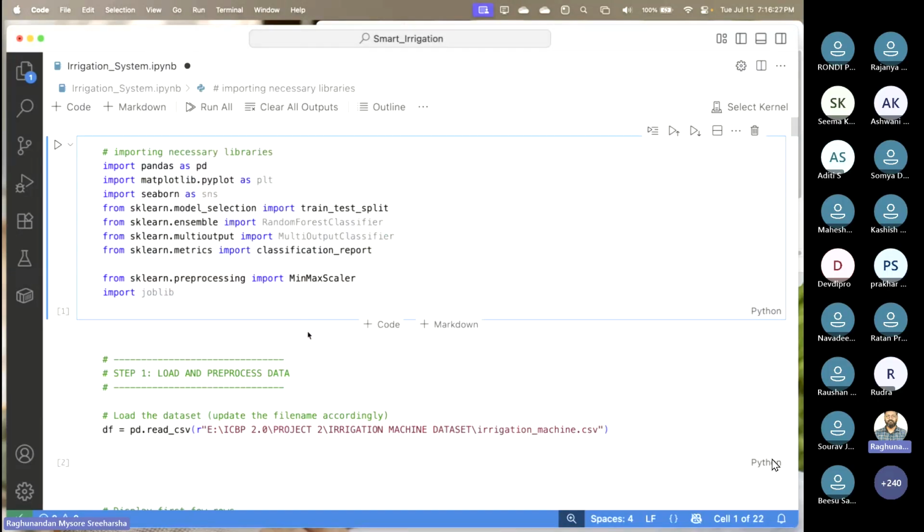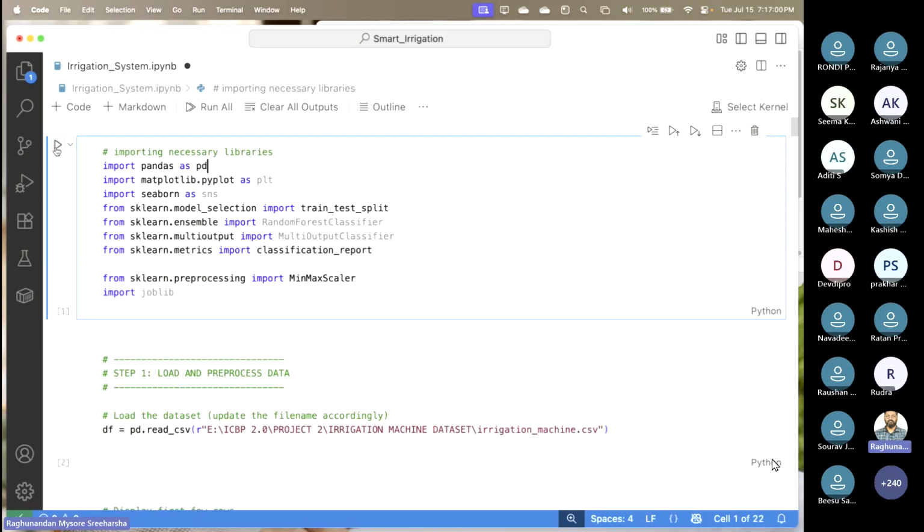Now, can anyone tell me, by looking at these libraries, is my project a regression model or a classification model? Classification. How did you say it's a classification? Because we imported random forest classifier. Okay, very good. So now we got an idea about that, and this is how we're going to do that.